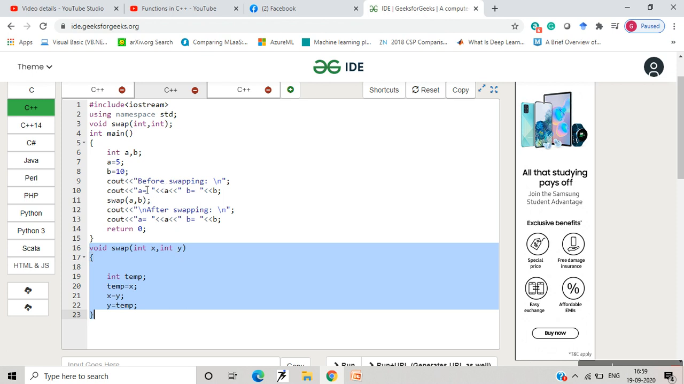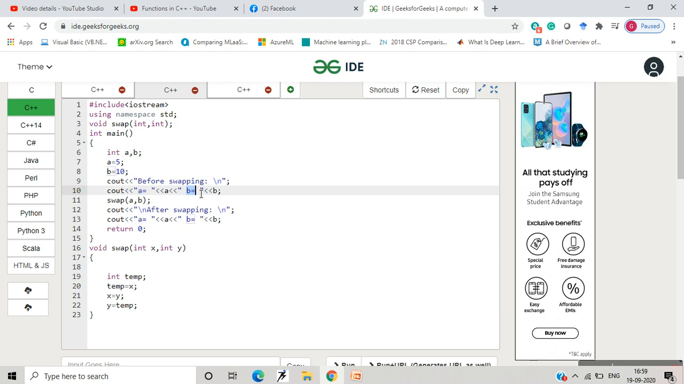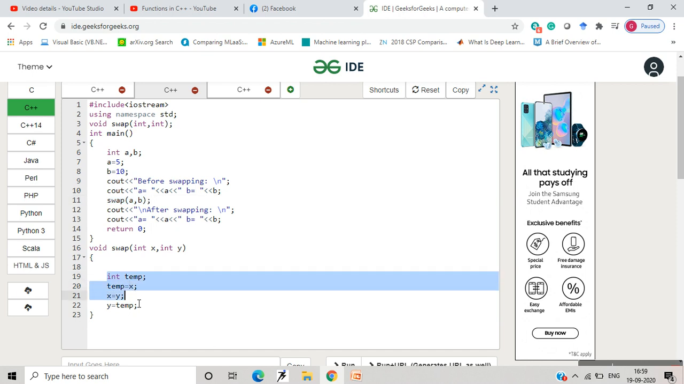Okay, so before swapping, a is equal to 5, b is equal to 10. When I call this function, you jump to this function definition, and in this I have taken a temporary variable with the help of which I exchange the value of x and y. Now, if you want to understand this, this is a simple logic.